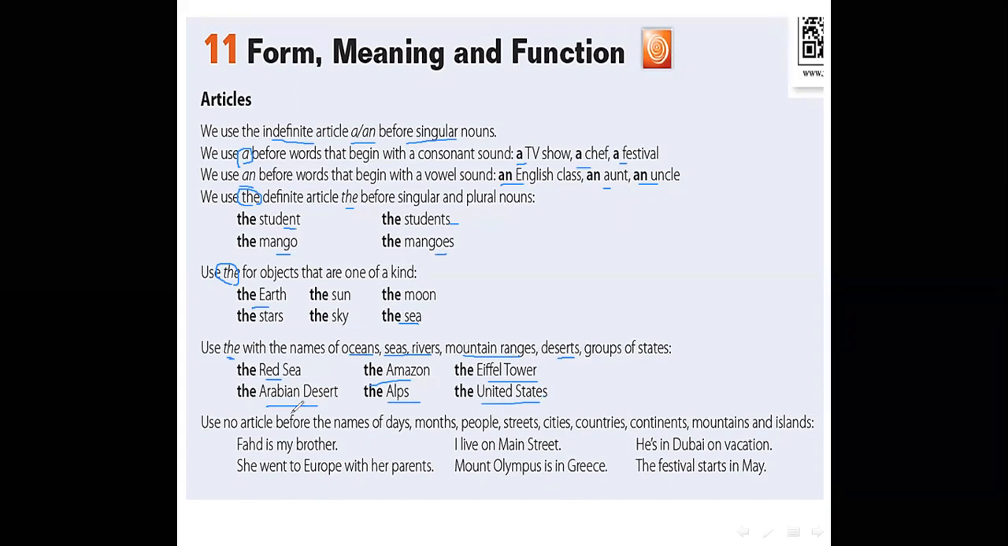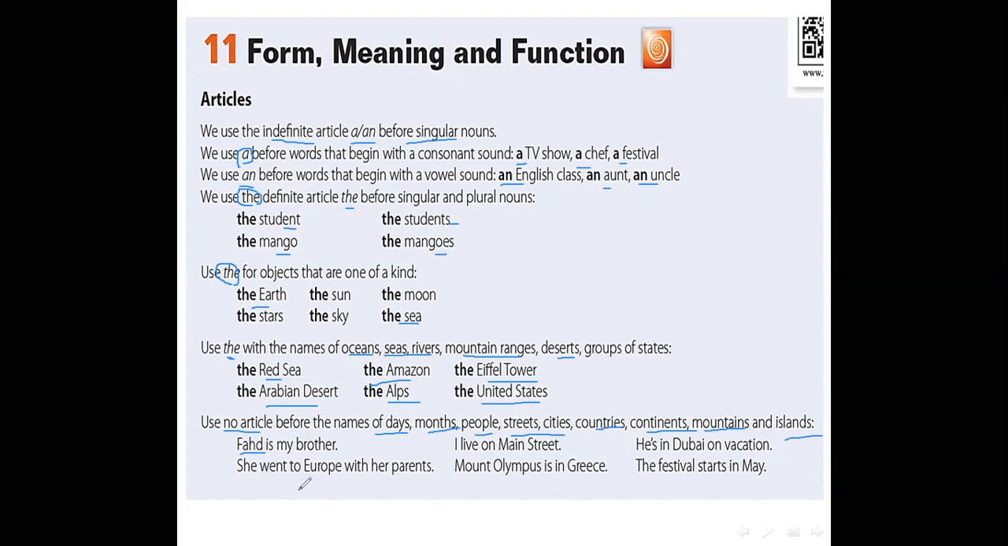Keep in mind that sometimes we can't use any article. We use no article before the names of days, months, people, streets, cities, countries, continents, mountains, and islands. For example, Fahd is my brother. I say Fahd. We can't say a Fahd or the Fahd because it's the name of a person.